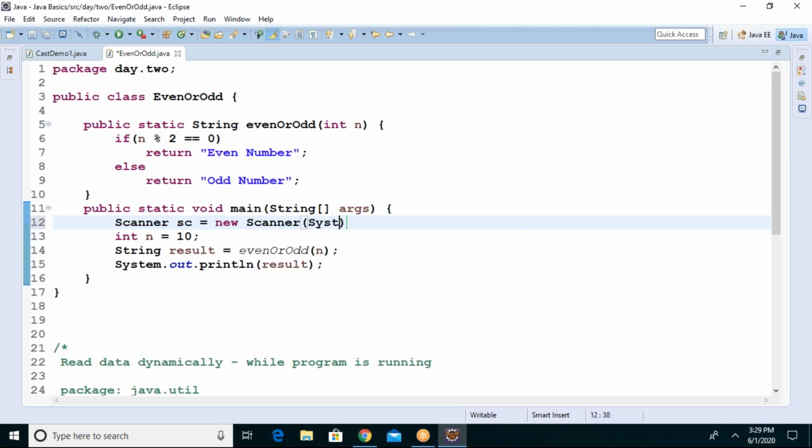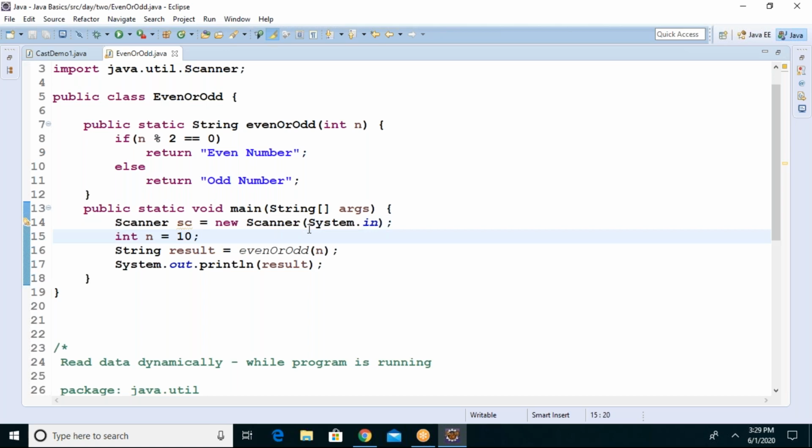Scanner s equals new Scanner(System.in), n equals 10.